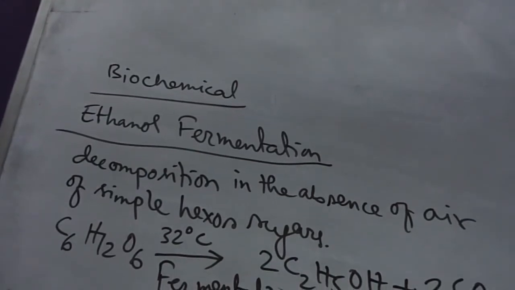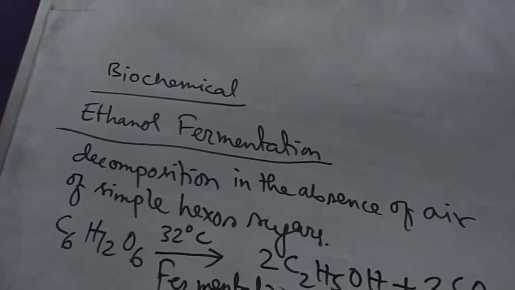Another one is anaerobic digestion. The process converts decaying wet biomass and animal waste into biogas through the decomposition process by the action of anaerobic bacteria.